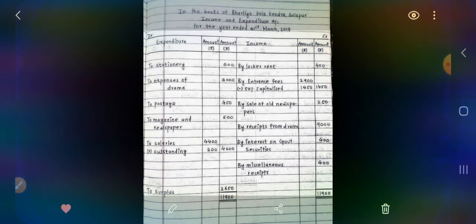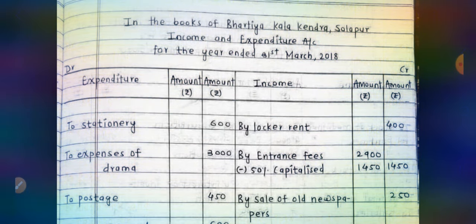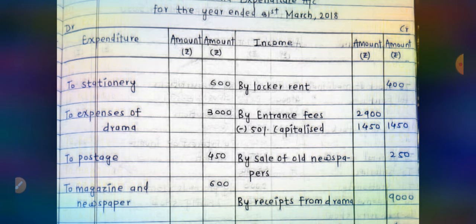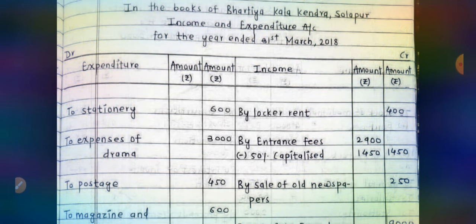Here it is. Expenditure side, stationery, expenses of drama. Expenses of drama can be deducted from receipts from drama, or it can be debited to expenditure. Income and expenditure account.